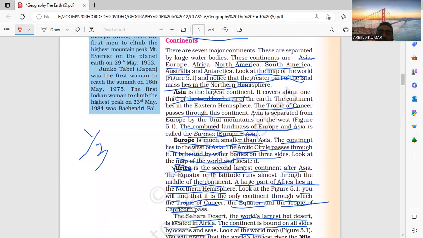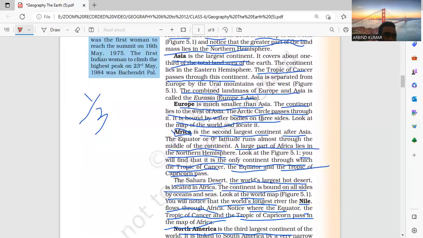Asia is the largest continent. It covers about 1/3 of the total land area of the Earth. The continent lies in the Eastern Hemisphere. The Tropic of Cancer passes through this continent. Asia is separated from Europe by the Ural Mountains. Ural Mountain से Asia and Europe separate हैं. Together, Europe and Asia are called the Eurasia continent.